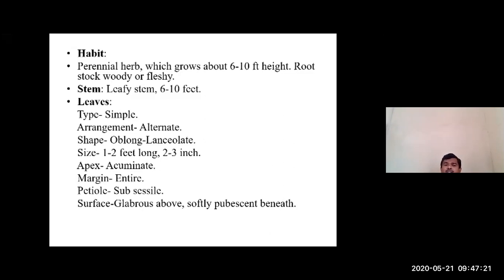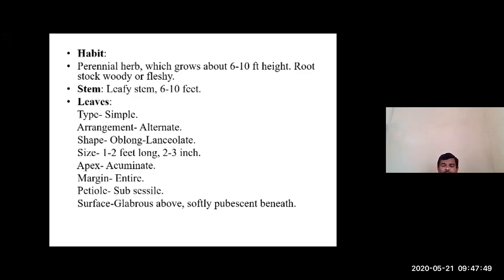Next we'll move to the stem. In the Zingiberaceae family, most of the drugs have a pseudostem, so a true stem is not present. That is usually underground, meant for storage of food; you can say an underground modification of stem. Here in Ela, the stem is a pseudostem.